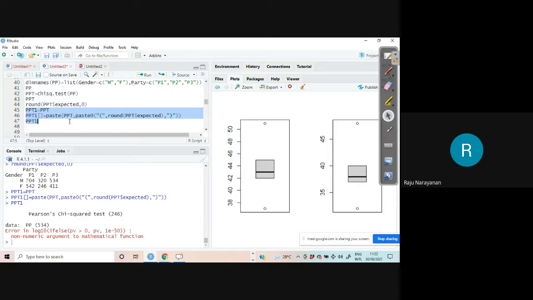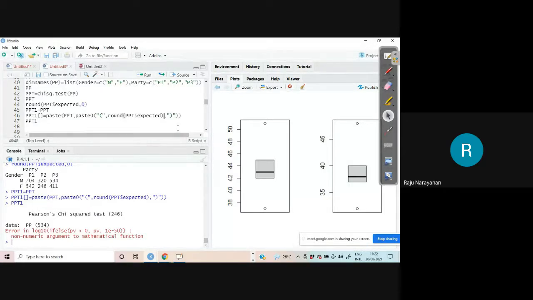Paste bracket, PPT, that is correct, comma, paste 0, that is okay. Opening bracket is okay. This one, comma, okay. Round PPT, dollar expected, okay. Bracket, comma, okay.